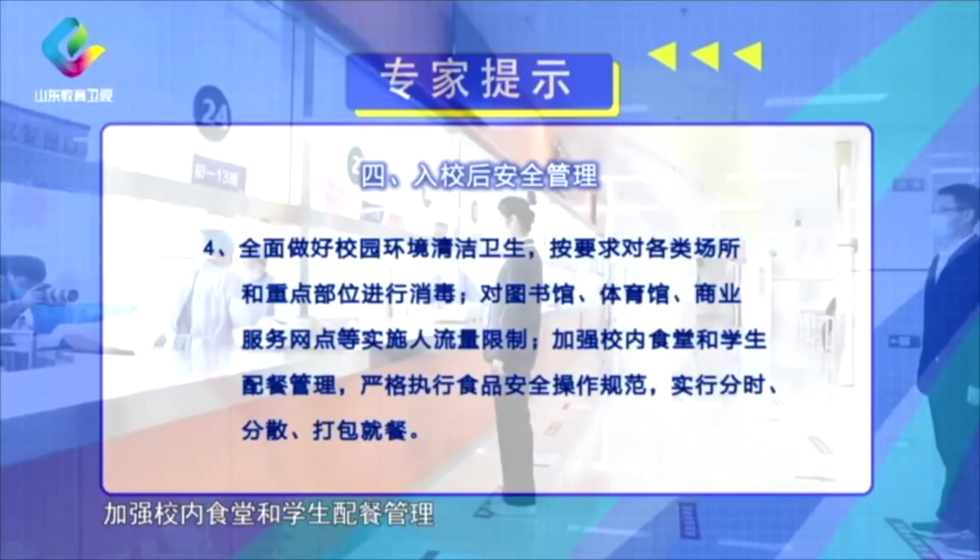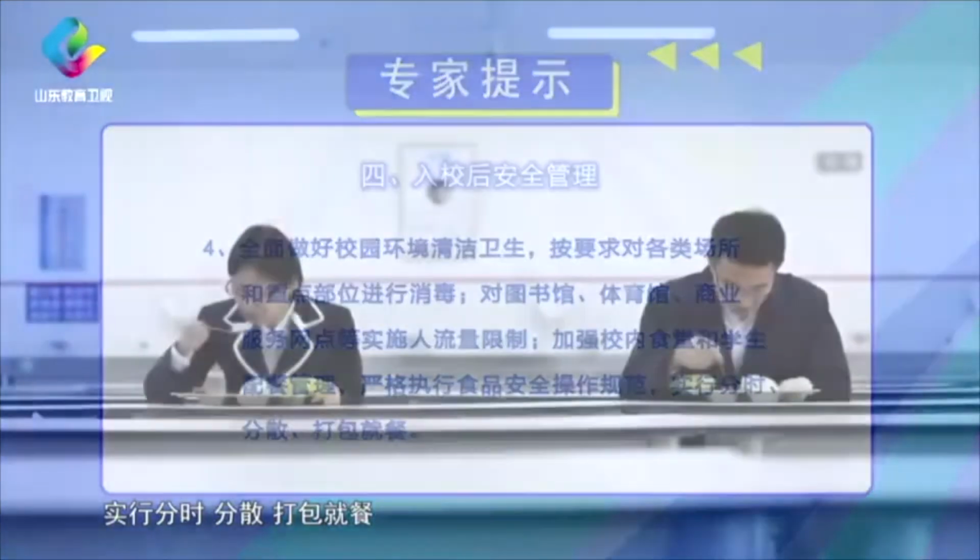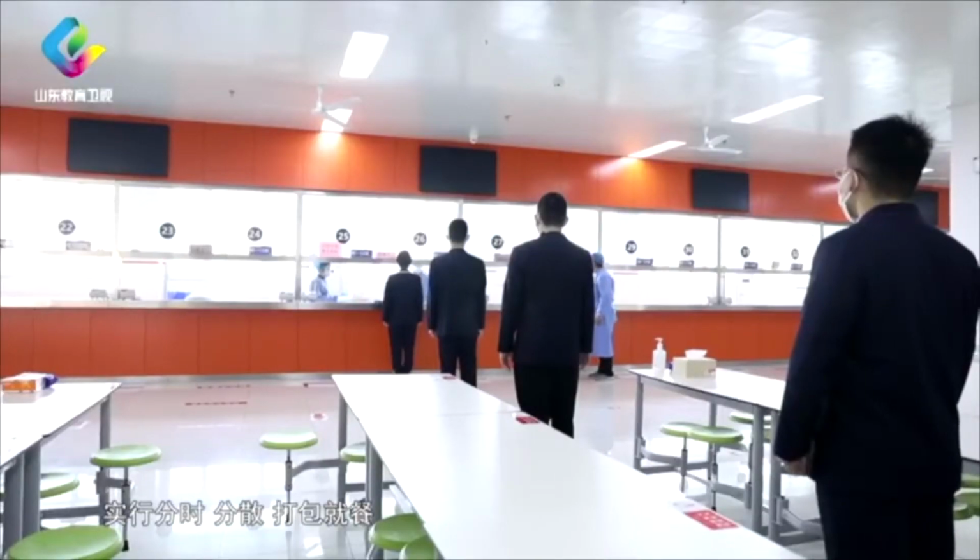Implement closed management on campus. Reduce the number of gatherings and lists. Irrelevant persons outside the school are not allowed to enter the campus. Strictly implement the registration, identity verification, and body temperature test for school staff and students. Those who do not obey the management shall be dealt with seriously.